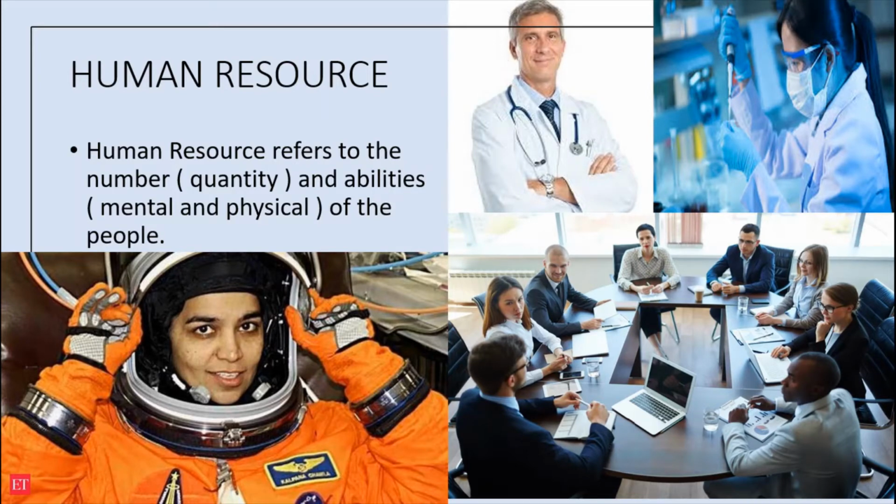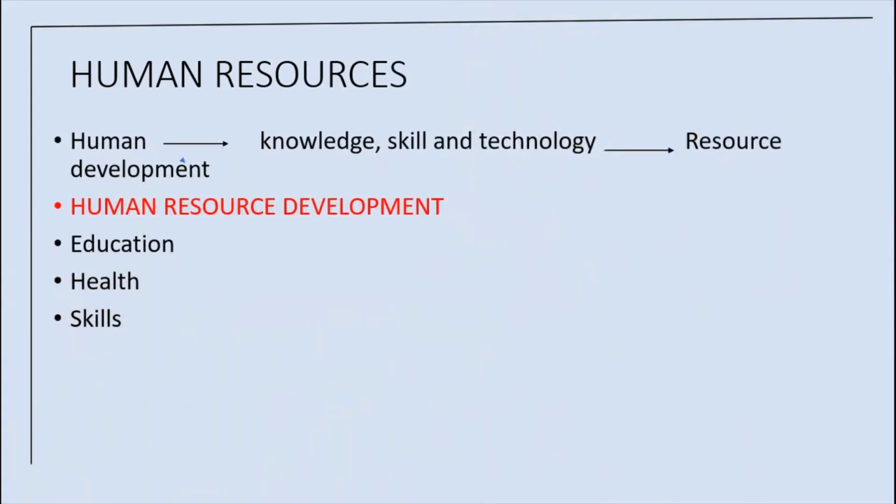Now let's discuss human resource development. Human resource development refers to improving the quality of people's skills so that they are able to create more resources. Education, health, skills, these dimensions enhance the quality of people.